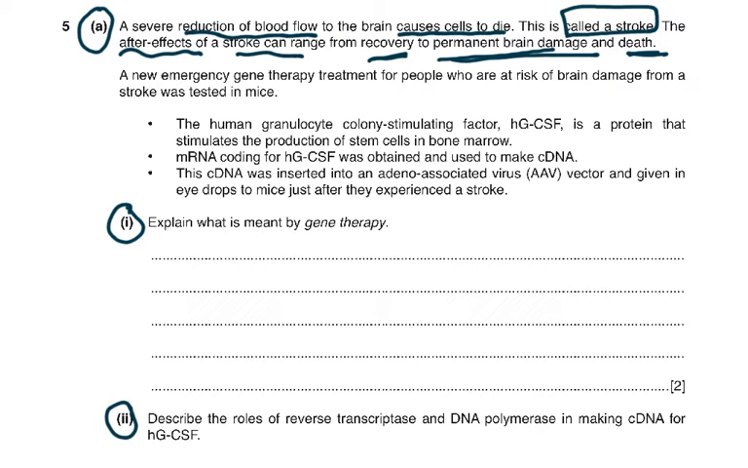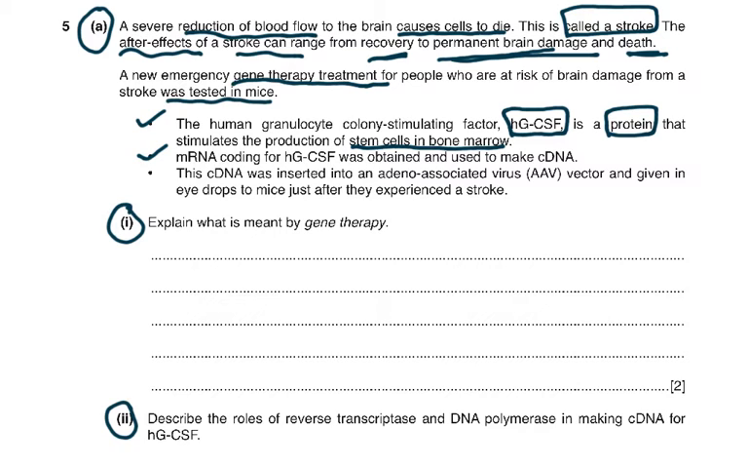A new emergency gene therapy treatment for people who are at risk of brain damage from a stroke was tested in mice. The human granulocyte colony stimulating factor, hGCSF, is a protein that stimulates the production of stem cells in the bone marrow. First information given to you. Second information given to you, mRNA coding for the hGCSF was obtained and used to make cDNA. Fine, so mRNA, we have mRNA and then we're going to make what?